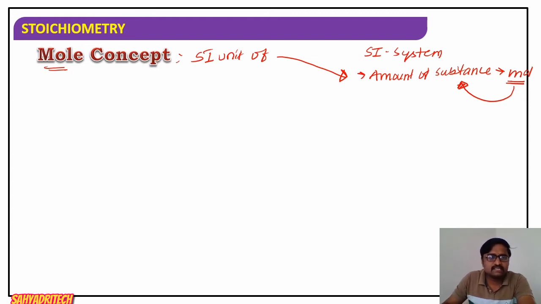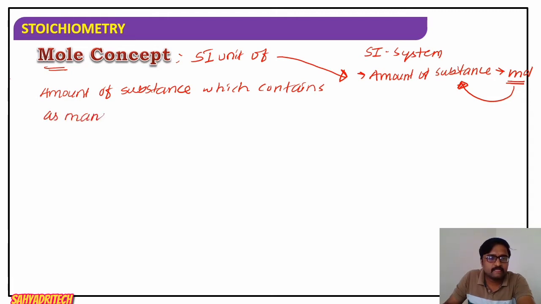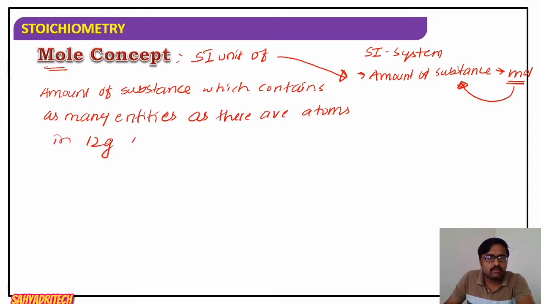Mole is nothing but the amount of substance which contains as many entities as there are atoms in 12 gram of carbon 12 isotope.